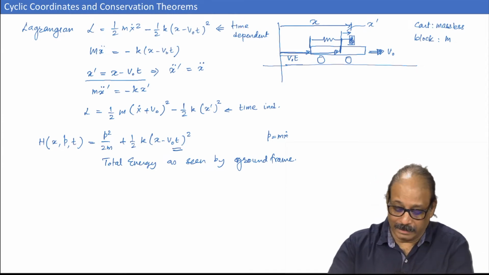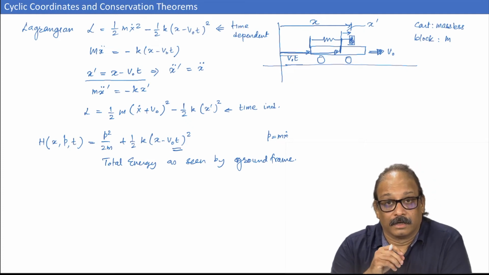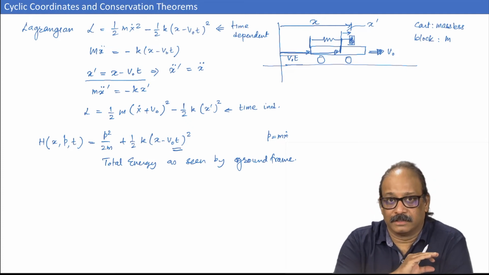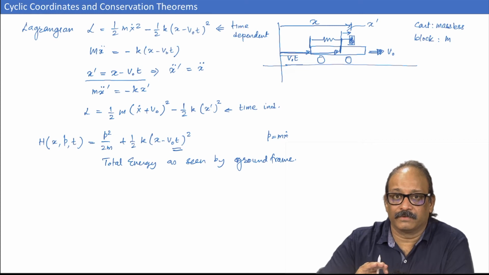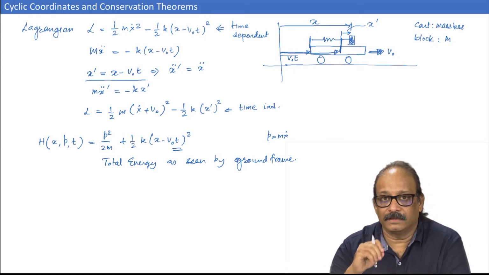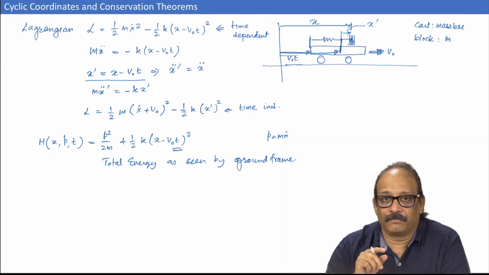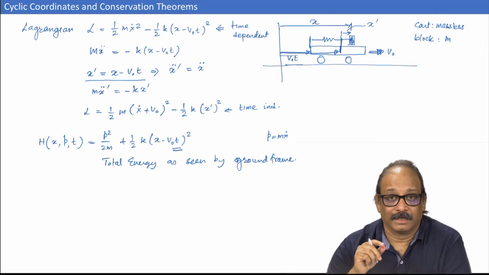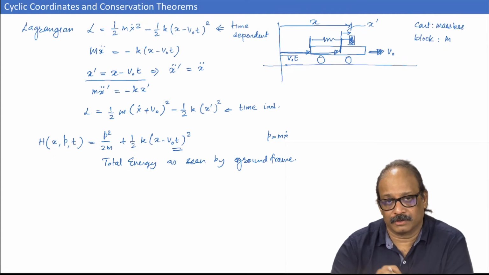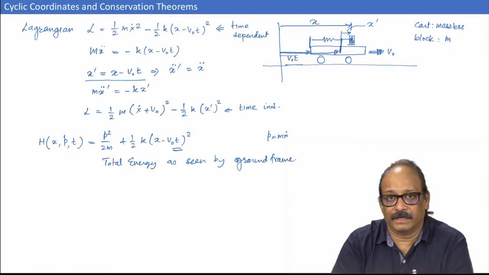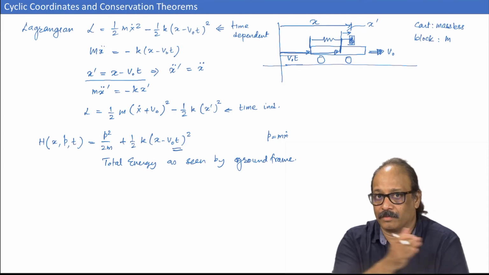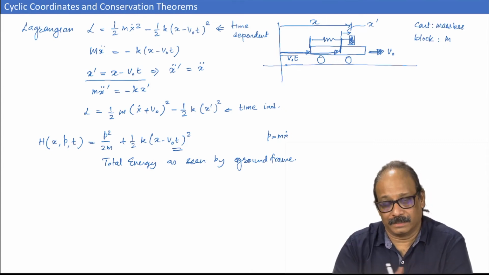Okay. In that case, when the whole system is moving with V naught t, to maintain that speed V naught, we must exert an external force, and this external force would of course be doing some work on the system. So, of course, the energy will go in and out of the system as the block moves on the top of the cart, but that is what will happen.